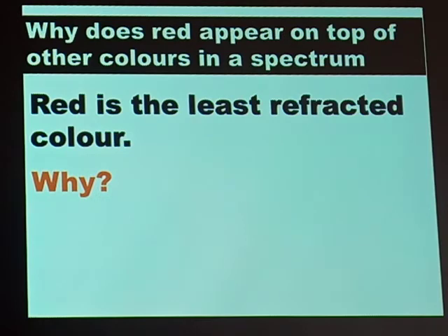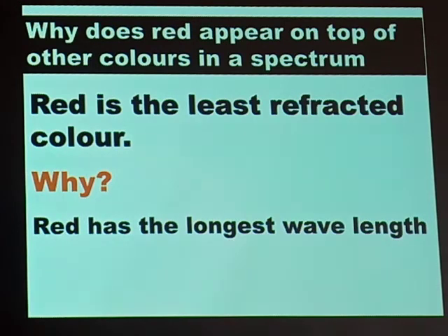Why do you think red refracts least? Why is it that red does not refract more than other colors? The reason is simple. Red has the longest wavelength. When a color has a longer wavelength, that color refracts least. Okay? Then, I have talked about red being refracted least. And that's why it appears on top.